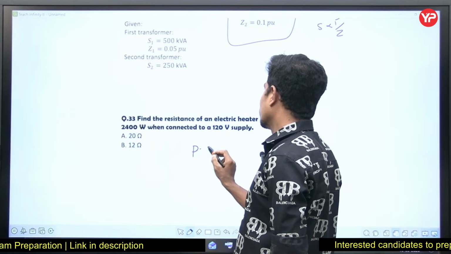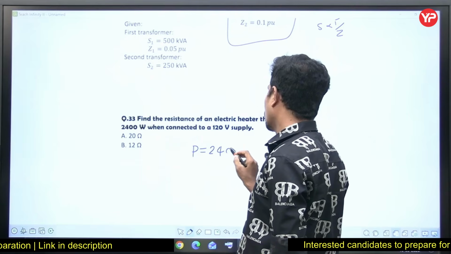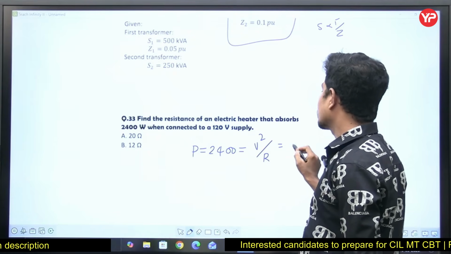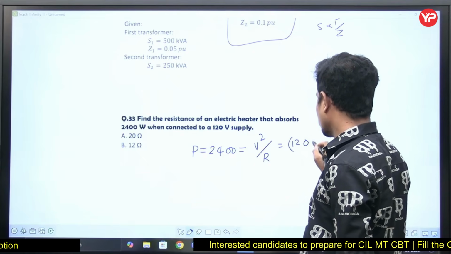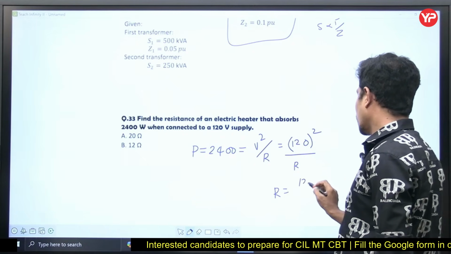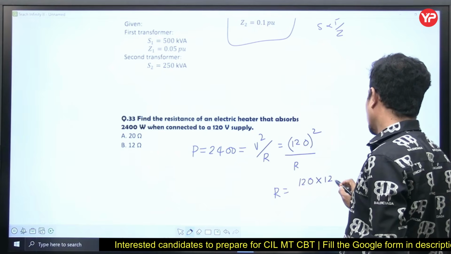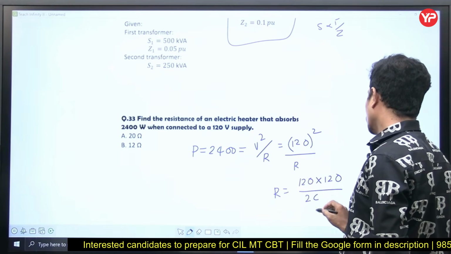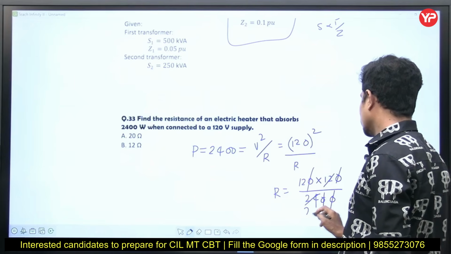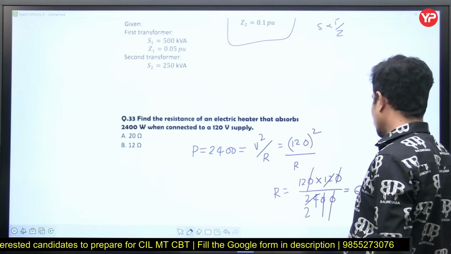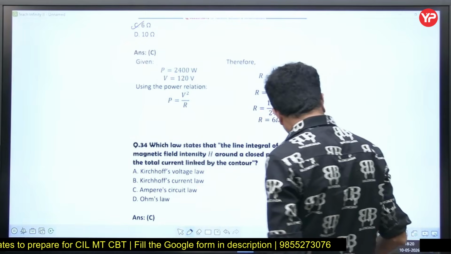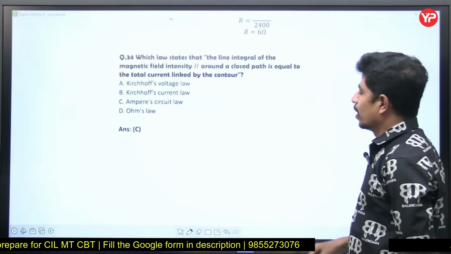So power is equal to 2400. That is equal to simply V square by R. V square is 120 whole square divided by R. So R is equal to 120 into 120 divided by 2400. Almost it is 6 ohms, that's all. Simple question, 6 ohms. Option C. Let's go for the next question.